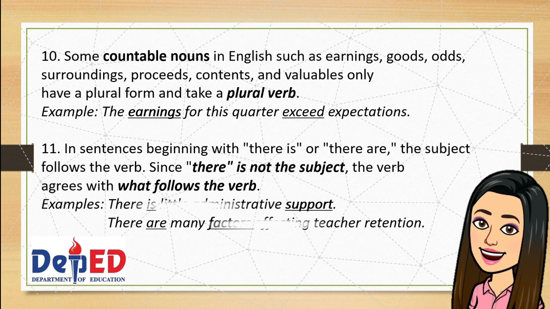For example, there is refers to the singular subject support. There are refers to the plural subject factors. Is that clear? Now we go to the next rule.